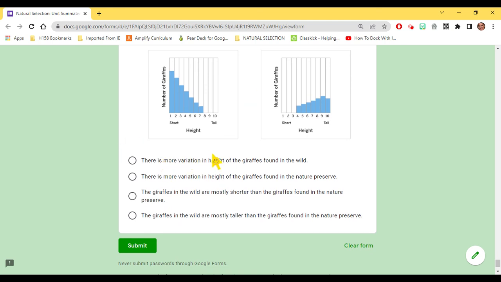There is more variation in height of the giraffes found in the wild. There is more variation in height of the giraffes found in the nature preserve. The giraffes in the wild are mostly shorter than the giraffes found in the nature preserve. The giraffes in the wild are mostly taller than the giraffes found in the nature preserve.